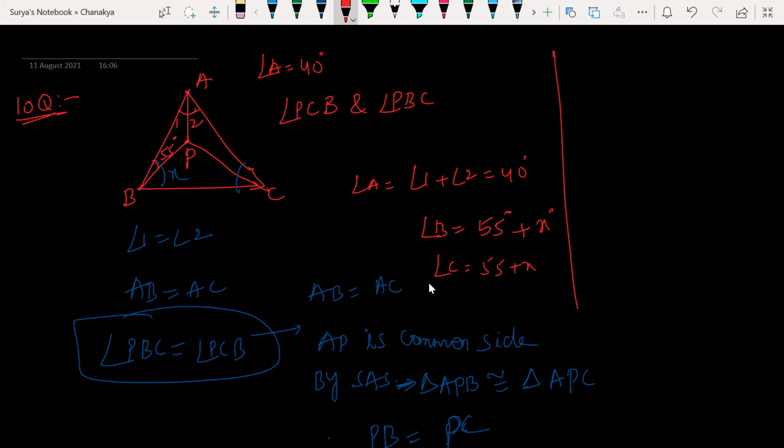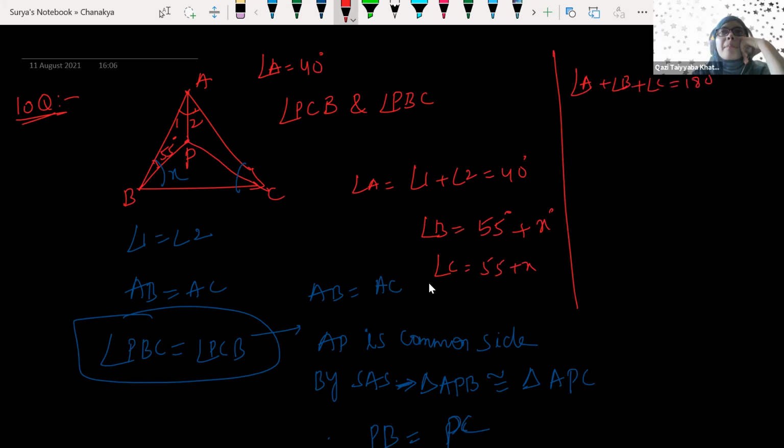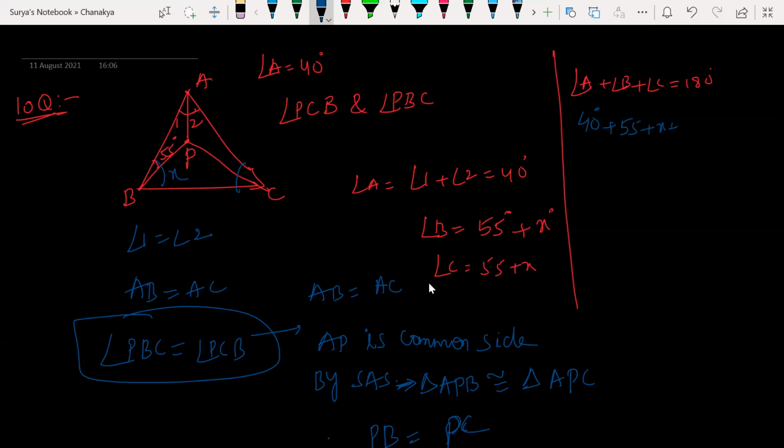So the sum of all angles in a triangle is equal to 180 degrees. Then can't you find out the X value? Sir, by substituting the value A is 40, B is 55 plus X. See here, 55 plus 55, how much? 110, so 150. 150 plus 2X is equal to 180.